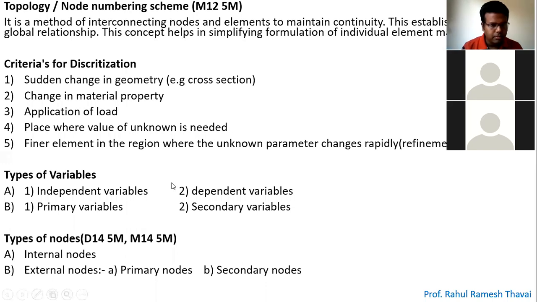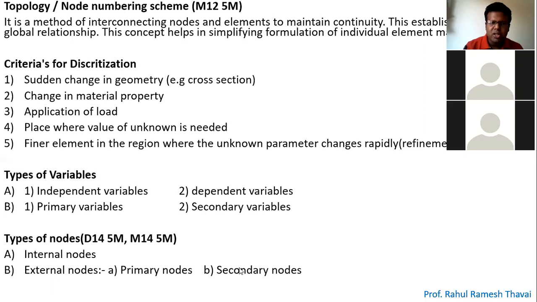The very first criteria is sudden change in the geometry. Geometry is nothing but the cross section, right? So if the cross section is varying, that means you need to form that particular section as an element, right? So the first criteria will be sudden change in the geometry.